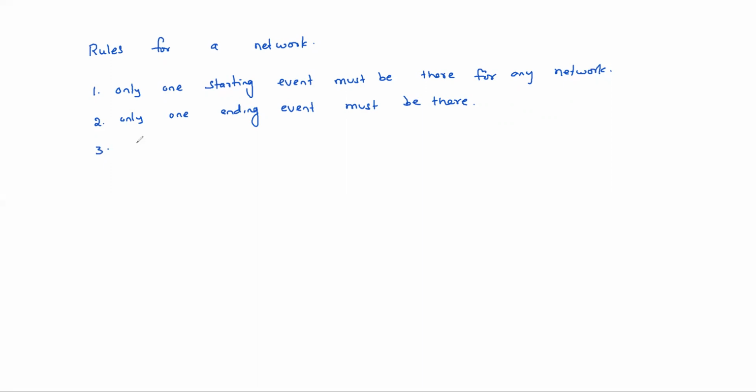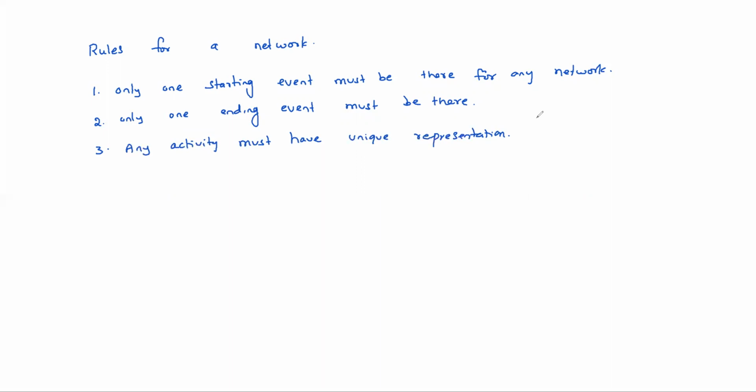Next, the third one is that any activity must have a unique representation. That means no two activities can have the same starting event and ending event.